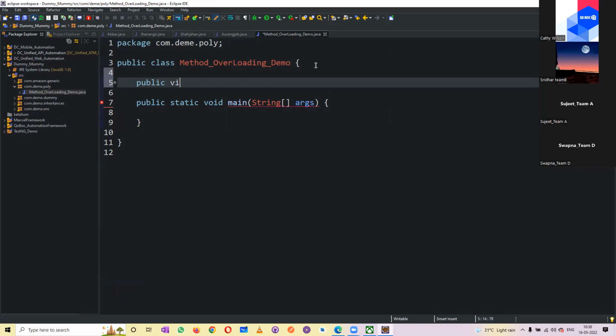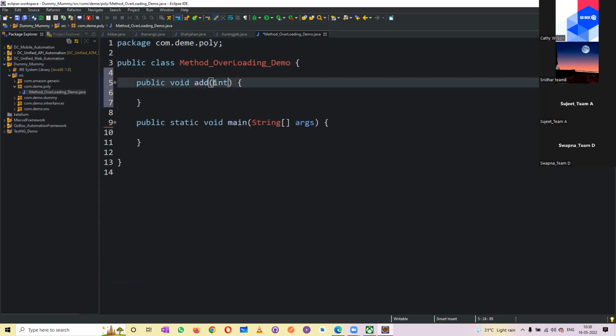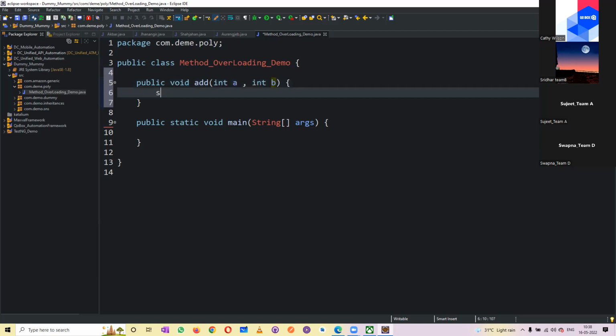public void add, with int a, int b. System.out.println, here I will say addition of.